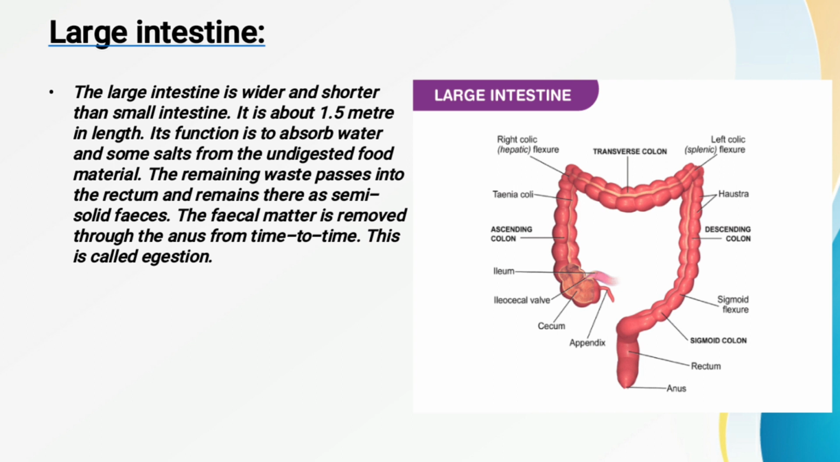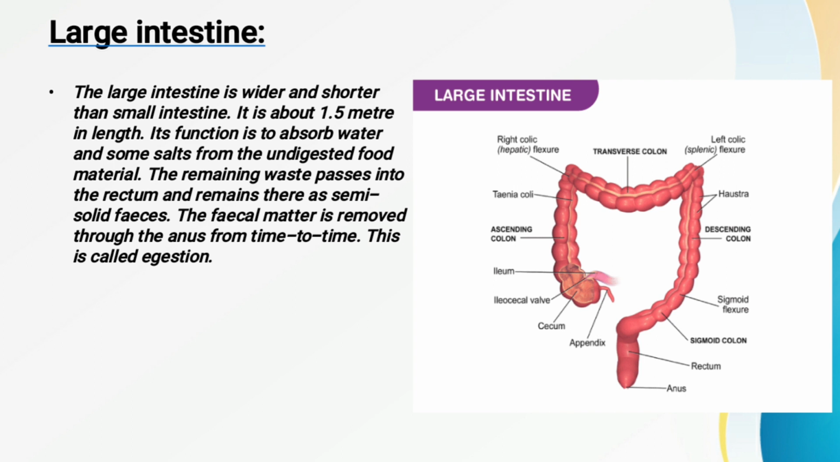Now see, the large intestine, as you can see here. What is the large intestine? The large intestine is wider, but it is shorter than the small intestine. This you also have to keep in mind: don't go with the name, that because it is called large it will be larger in size. No, the large intestine is wider in shape, but it is shorter than the small intestine. Now, what is the length of the large intestine? The length of the large intestine is 1.5 meters.